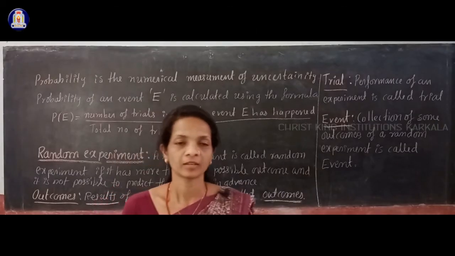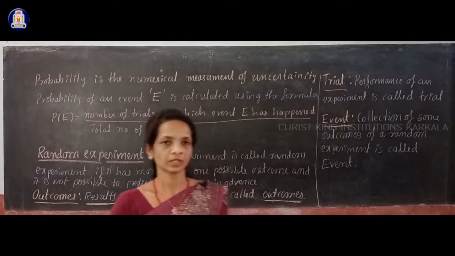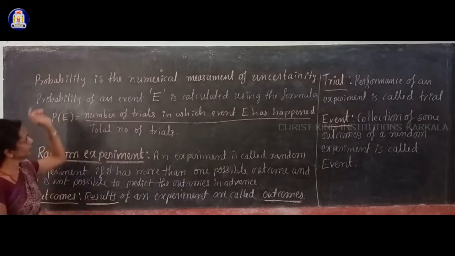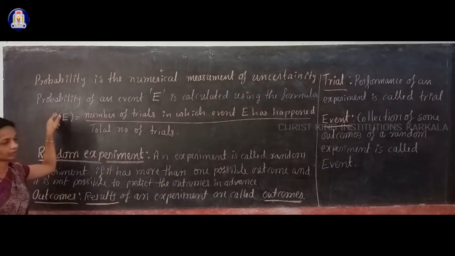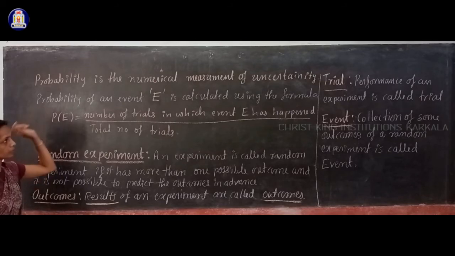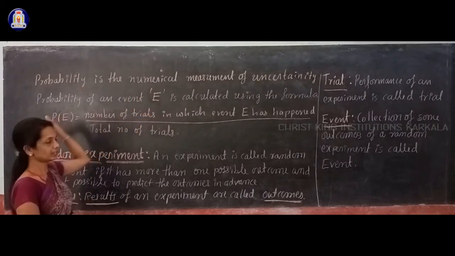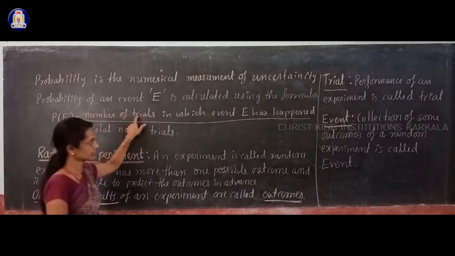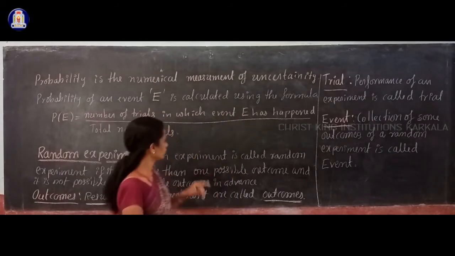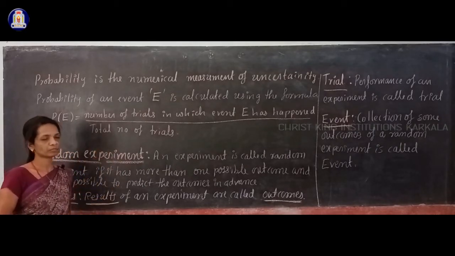So you know that for uncertainty we give a numerical value, that is by using a probability. So probability means what? A probability is the numerical measurement of uncertainty. Okay, and for that we are using this formula. Suppose an event is denoted by the letter E, then probability of an event is denoted by the symbol P of E, meaning probability of event E, that is equal to number of trials in which event E has happened divided by total number of trials. To understand this formula, you have to know some basics.